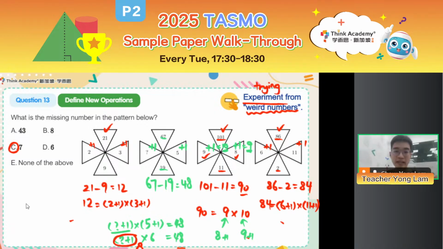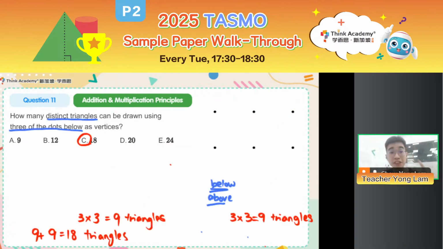And now let's quickly move back to question 11 to answer a concern. A good question mentioned. Okay. So somebody in the chat just said, teacher, if I connect A and C and then I connect with D, let's say, wouldn't I have already passed through 1, 2, 3, 4 points? Right. But over here, they are saying to use 3 of the dots below as vertices. That means we want our 3 dots to be the corners of the triangles. Vertices means corners.